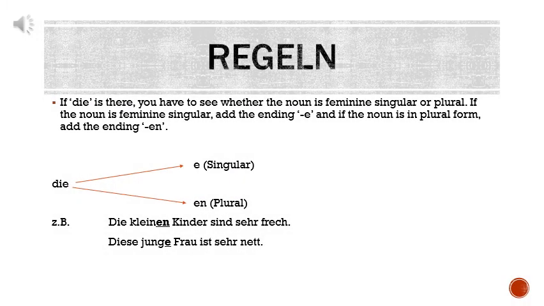Now the third rule. If "die" is there, you have to check whether the noun is feminine singular or plural. If the noun is feminine singular, add the ending e. If the noun is in plural, add the ending en. "Die" is equivalent to "diese" also. So you have to keep in mind whenever "die" or "diese" is used in the sentence, you will check whether the noun is singular or plural.